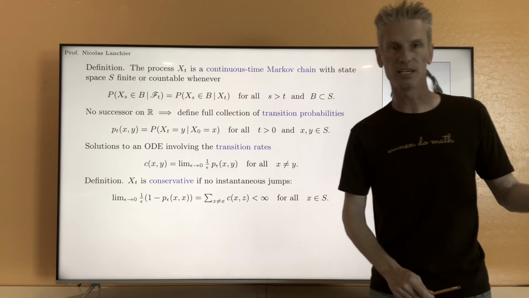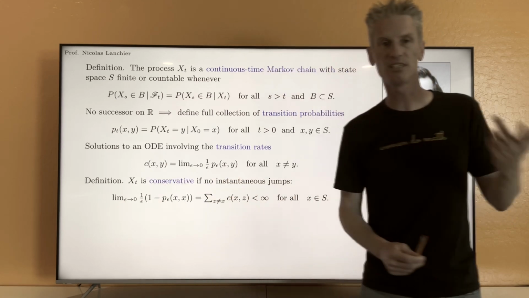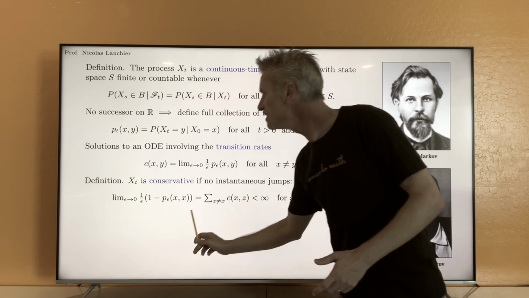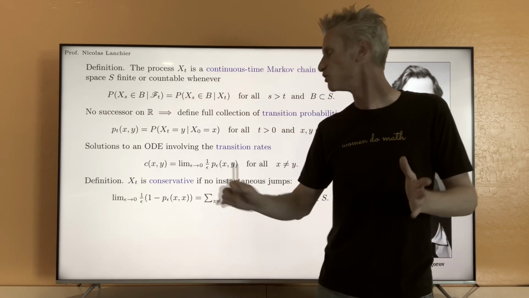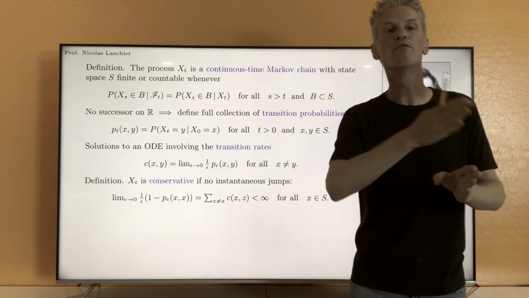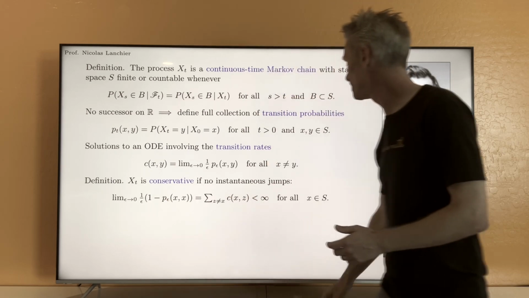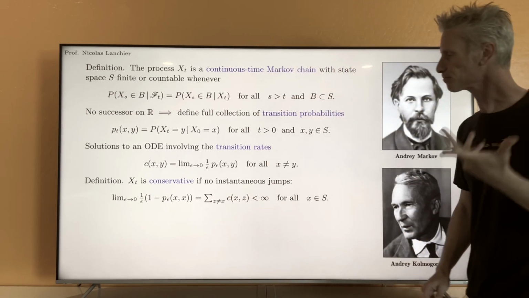Again, we divide by epsilon, take the limit when epsilon goes to 0, exactly like before. This is interpreted as the rate at which we jump from state x to any other state. We are going to assume that this limit is finite.